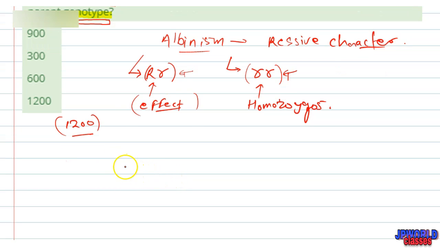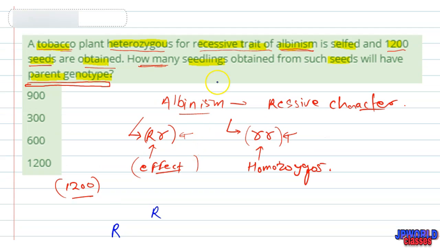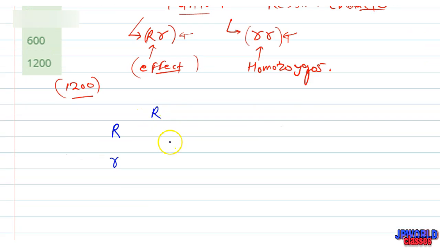Let us assume we have two plants, each with R dominant and r recessive, in the heterozygous condition. The question talks about the heterozygous condition, so we take the other parent also as heterozygous, Rr.